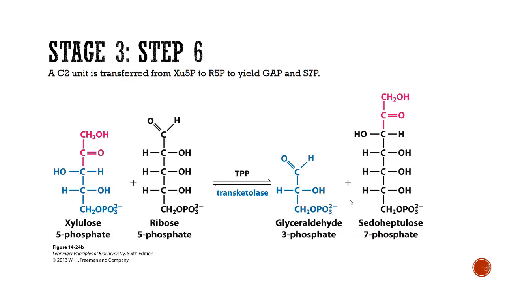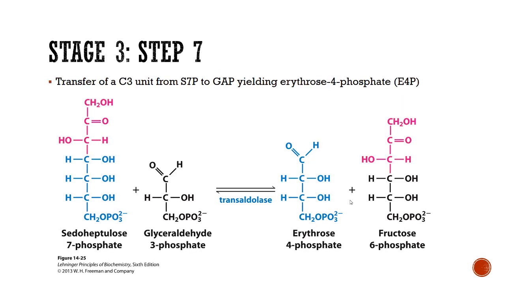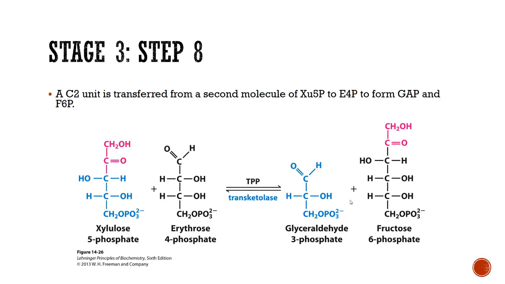In stage 3, xylulose 5-phosphate and ribose 5-phosphate are consumed by a transketolase to make G3P and S7P. G3P can be directly used by glycolysis, while S7P is used in the next step along with a molecule of G3P to make E4P and F6P. Again, F6P can be used directly by glycolysis, while E4P and a second molecule of xylulose 5-phosphate are converted to G3P and F6P, both of which can be used in glycolysis.